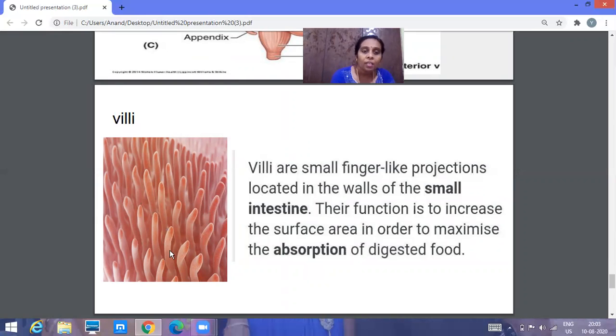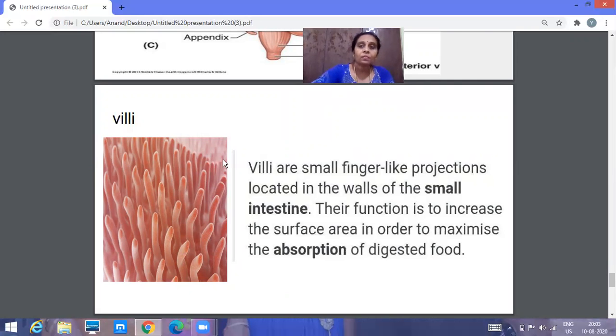The villi are surrounded by blood vessels. These blood vessels will absorb the digested food and carry it to different parts of the body, and later on assimilation takes place. This is absorption taking place, then assimilation, and the body uses it for releasing energy, growth and repair. So the digested food is absorbed by the small intestine with the help of the villi.